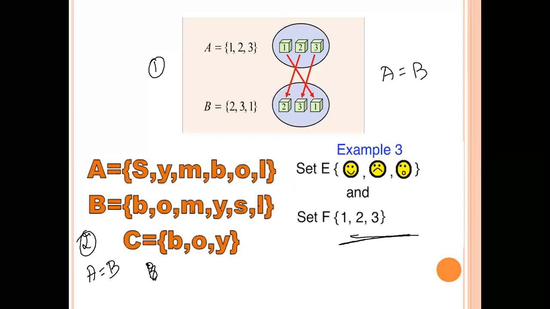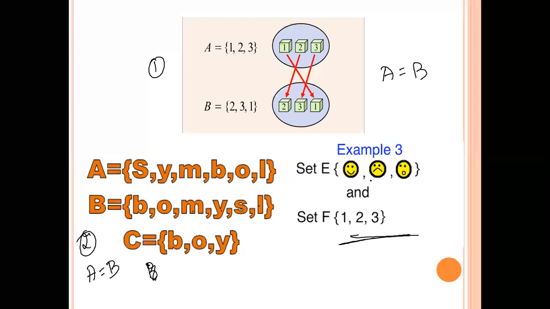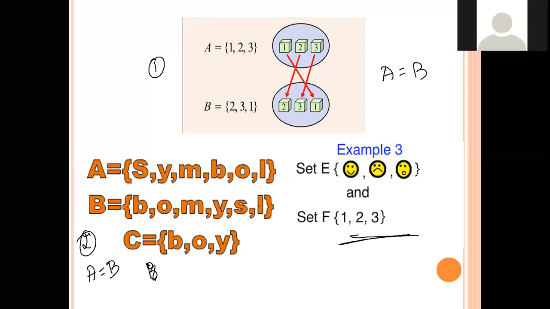E and F. Remember the definition. The elements that are there above should also be there below, but it should be exactly the same elements. Okay, here you can see set E and F. How many elements does E have? E has 3 elements. F also has 3 elements. So the first condition is satisfied.